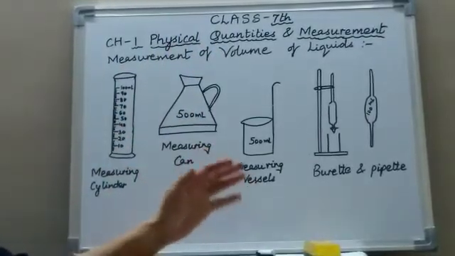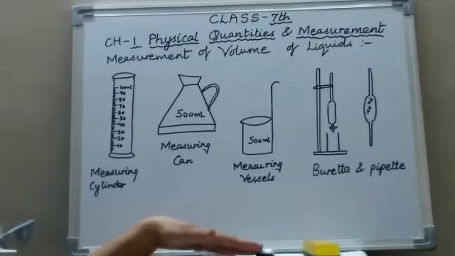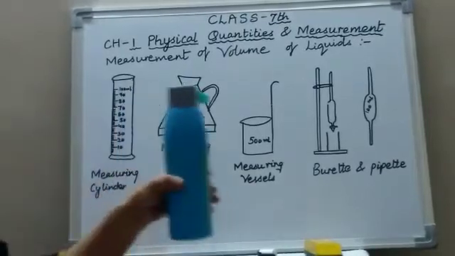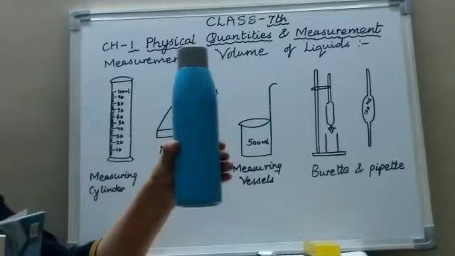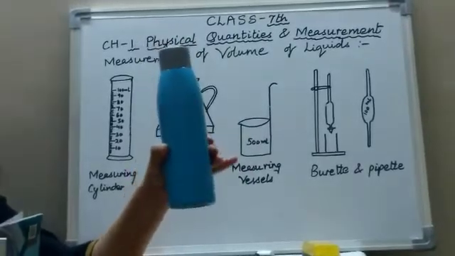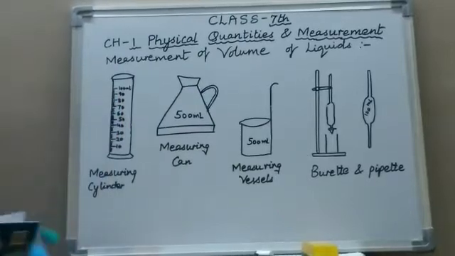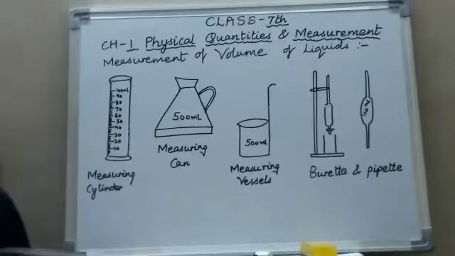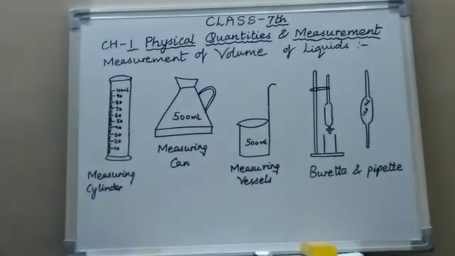Volume is the amount of space occupied by the liquid and the capacity is the amount the container can hold, in which the liquid can be filled. Like this bottle. The amount of water it can contain, that is called the capacity of this container. But the unit is the same. Capacity has the same unit as volume, that is liter.